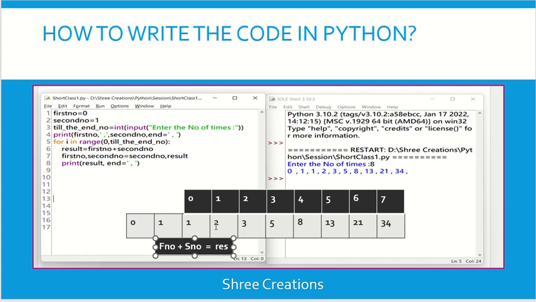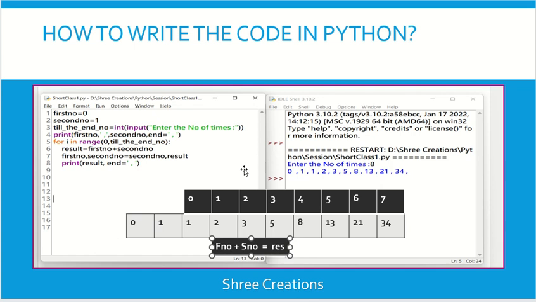Then the second iteration. For the second iteration in the for loop, now the first number is 1, the second number is 2. We get the result. Now the third iteration. Now the first number is 2, the second number is 3. So both numbers are added and we get the result.